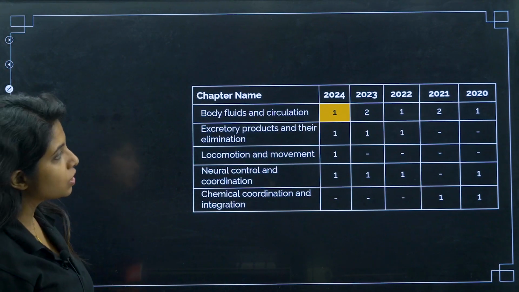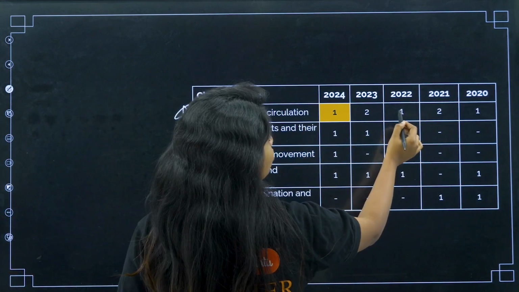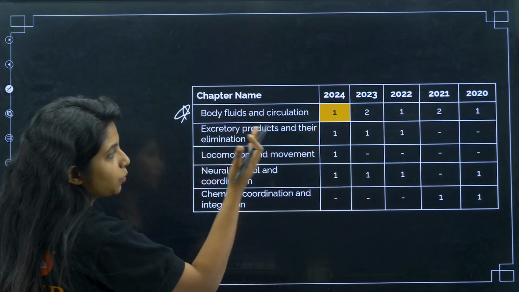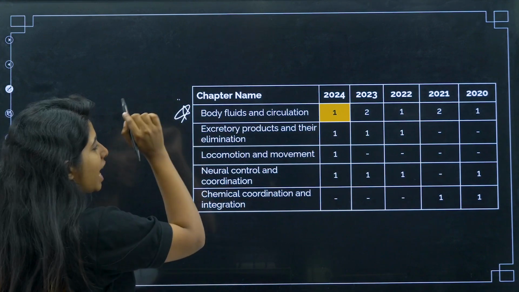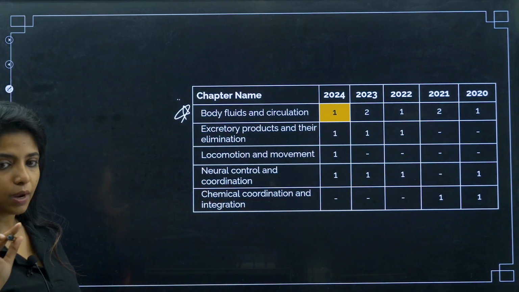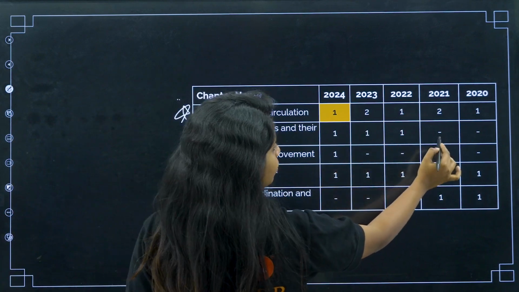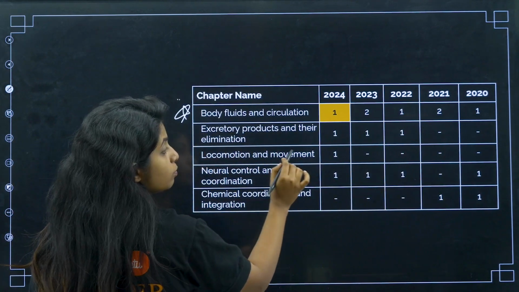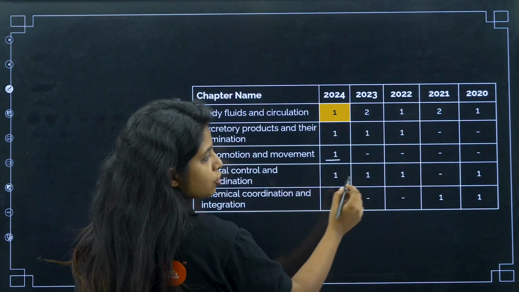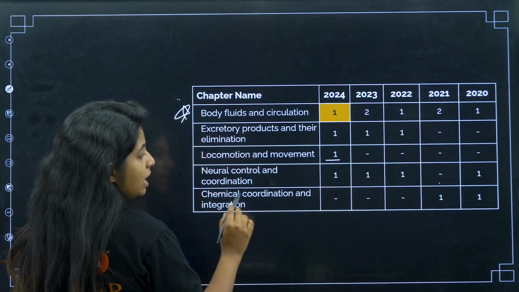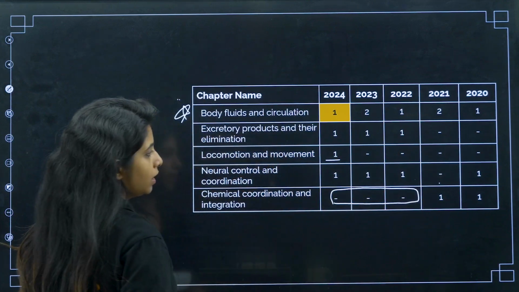Now, body fluids and circulation. This is again something important. So 1, 2, 1, 2, 1. This time it can be 2 or it can be again 1, but it has given you questions like animal kingdom itself. So these 2 chapters are not to be avoided. Excretory products and their elimination, 2 years it skipped, then it came. Locomotion and movement, almost all the years it skipped, previous year it came. Neural control and coordination, 1 year it skipped, rest of the years it came. Chemical control and coordination, have been skipping for 3 years now, can expect.